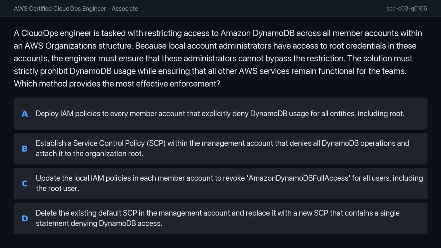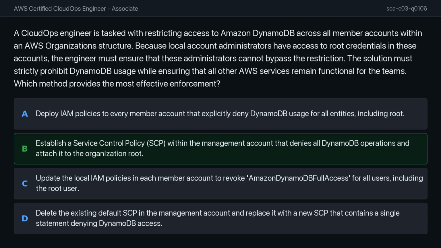This scenario tests your understanding of multi-account management within AWS. The central challenge here is preventing local account administrators, who have full root-level control over their individual accounts, from bypassing centrally imposed security restrictions. You need to consider which AWS feature is capable of overriding local administrative permissions to enforce a company-wide guardrail, ensuring compliance regardless of the actions taken by local users.